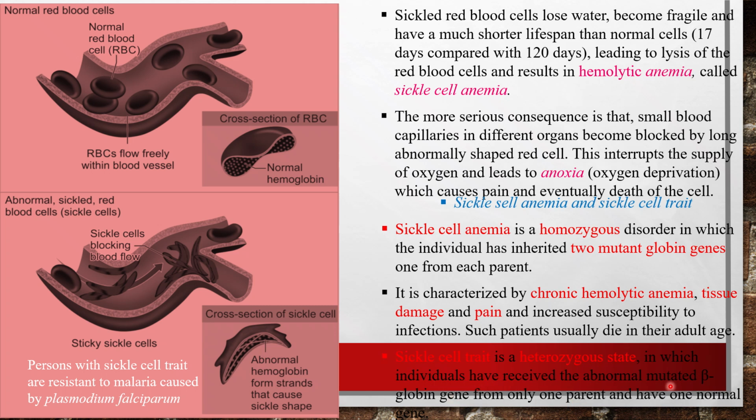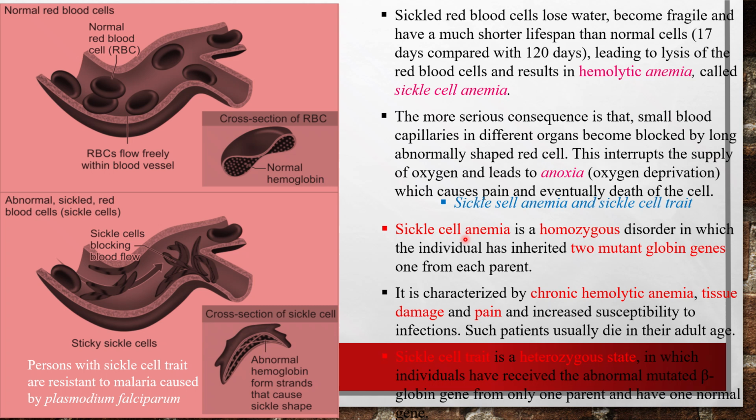This condition is a heterozygous state, and the patient lives a normal life with no expression of symptoms. Though the patient is a carrier, further progenies can be affected if they come into the homozygous condition. Otherwise, the patient lives a normal span of life except for mild anemia.